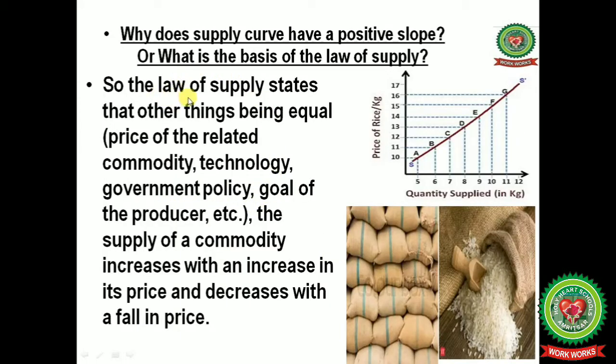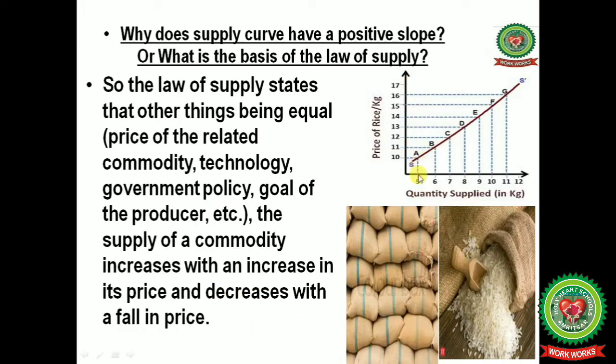The law of supply states that, other things being equal, such as price of the related commodity, technology, government policy meaning taxation policy, and goal of the producer, that is, profit maximization, the supply of a commodity increases with an increase in its price and decreases with the fall in price.